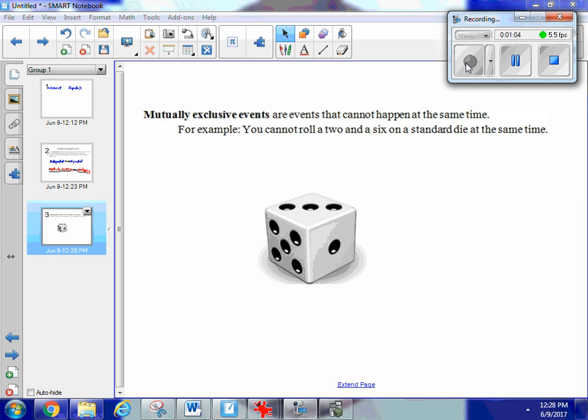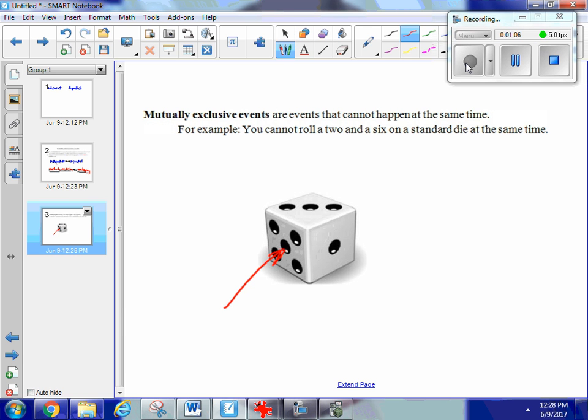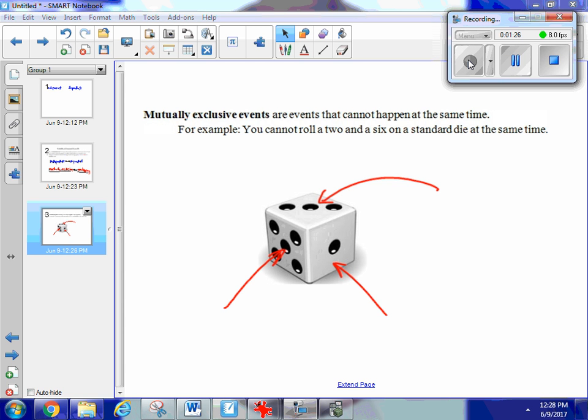For example, I can't roll a 5 and a 1 on a standard die at the same time. In this case here, I ended up with a 3. I can only roll a 3. I can't roll a 3 and a 5 or a 3 and a 1 on the same roll. Those would be mutually exclusive events. I can't fly in an airplane and stand on the ground at the same time. I can't swim and climb a mountain at the same time. Those are examples of mutually exclusive events.